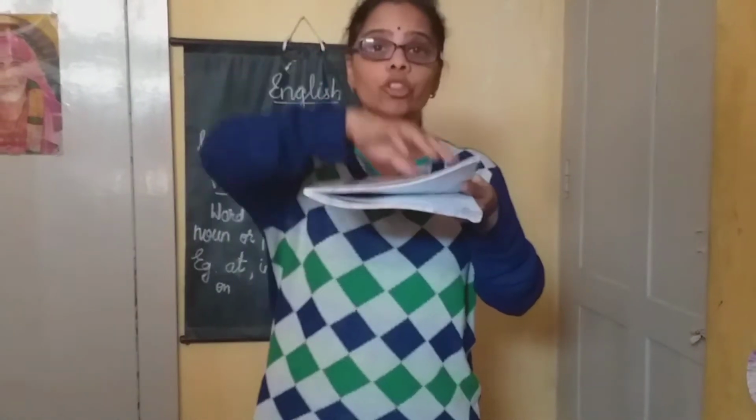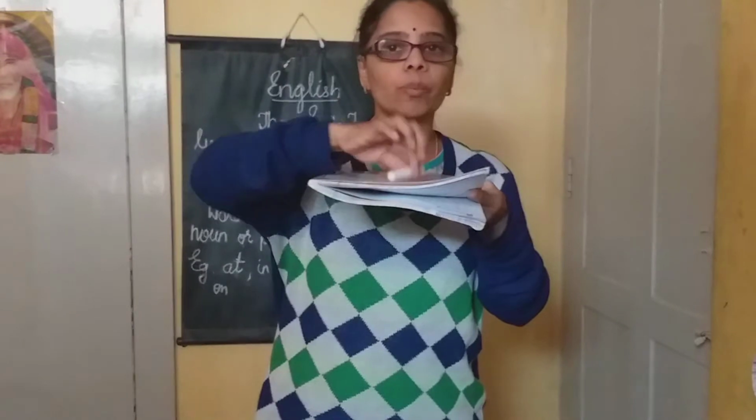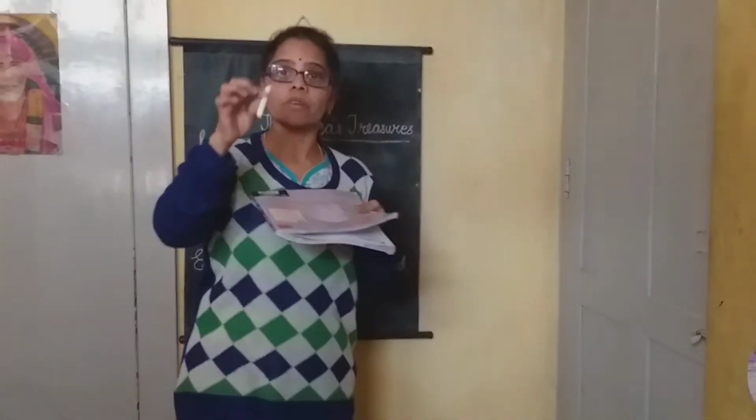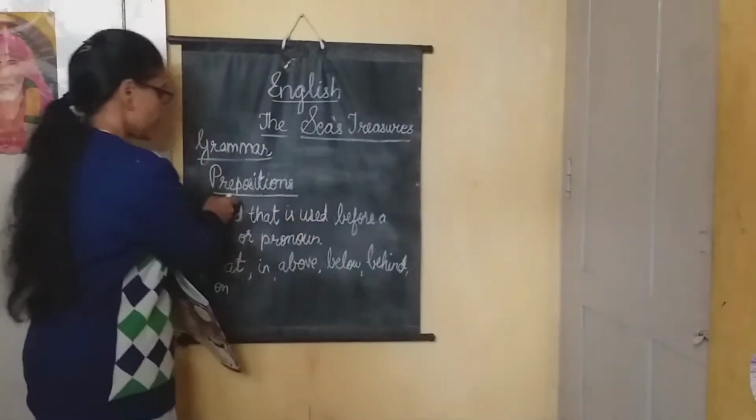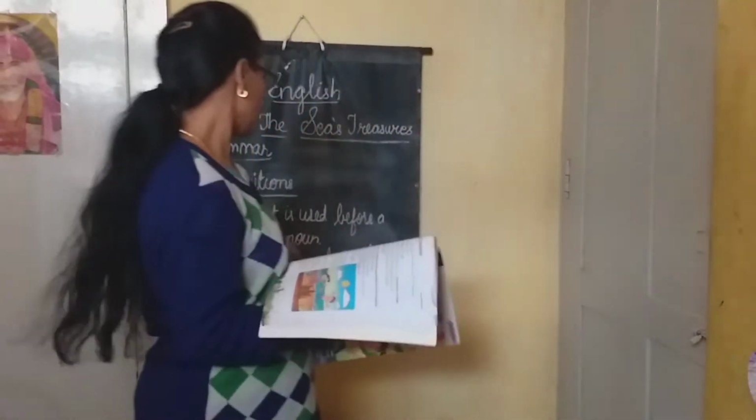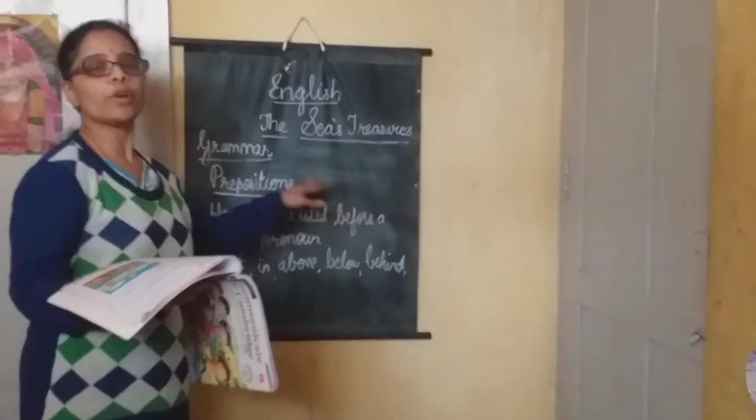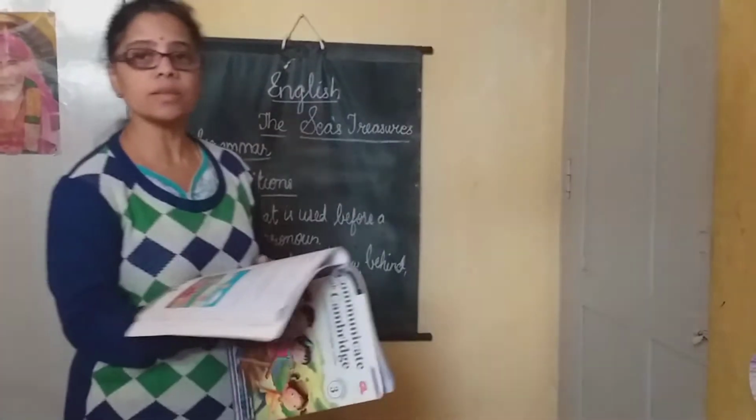Will you say inside? No. Will you say it is side by the book? No. You will say it is on the book. So when you mention that word on, that also is a preposition.